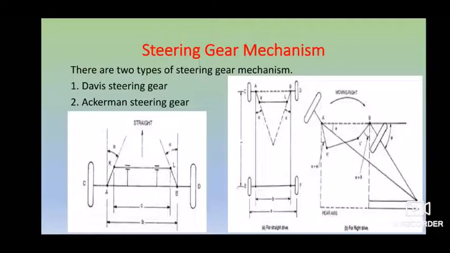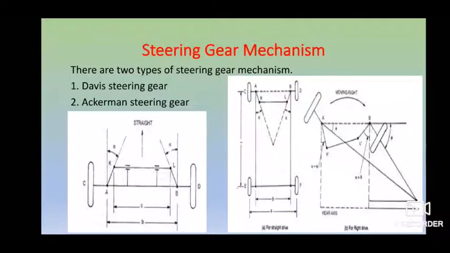Next we'll move on to the steering gear mechanism, which is a very important one, which we have discussed in the classroom teaching and the previous one also. In order to understand the basic mechanism of the steering gear, we need to understand what a perfect steering is, which we have already gone through in the earlier class. In the steering mechanism you have the Davis steering mechanism and the Ackermann steering mechanism. The analysis of these you have already learned in your kinematics of machines. Right now we'll go through only the simple working principle of the Davis and Ackermann steering mechanisms.